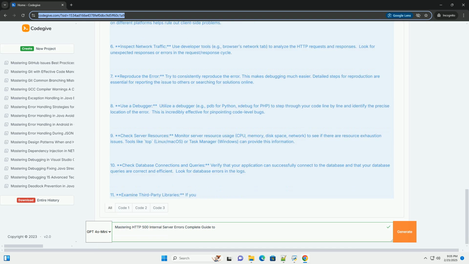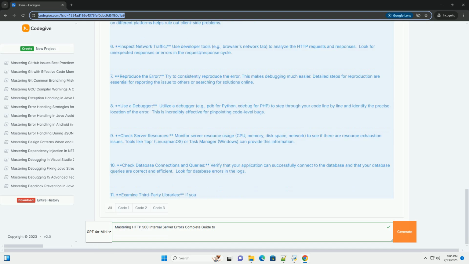6. Inspect network traffic. Use developer tools, for example the browser's network tab, to analyze the HTTP requests and responses. Look for unexpected responses or errors in the request/response cycle. 7. Reproduce the error. Try to consistently reproduce the error. This makes debugging much easier. Detailed steps for reproduction are essential for reporting the issue to others or searching for solutions online.